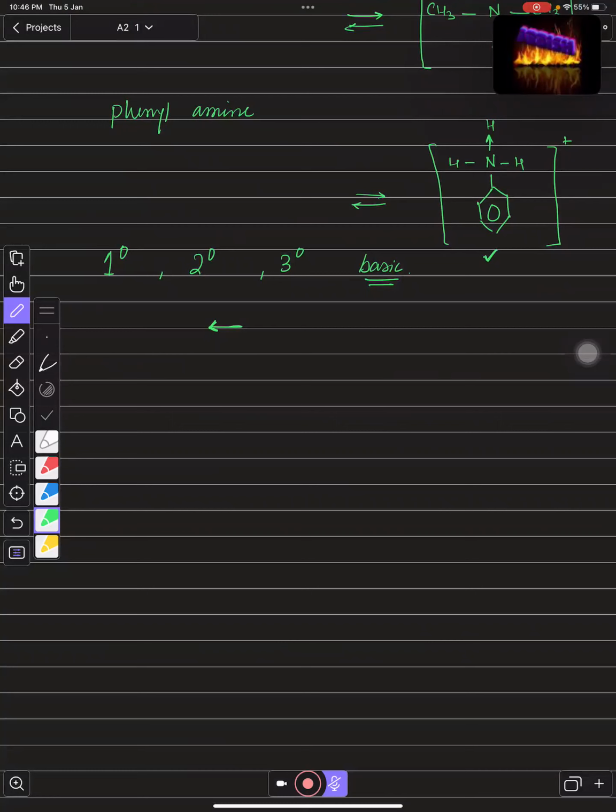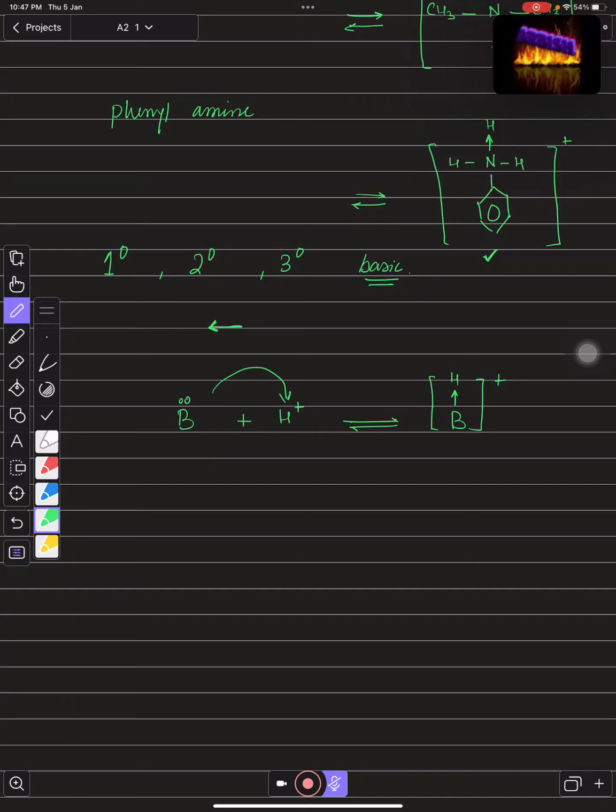Let's see. Suppose we have a substance with a lone pair over here, right? And when this attacks a hydrogen ion, what will it form? This will form a dative bond like this, right?